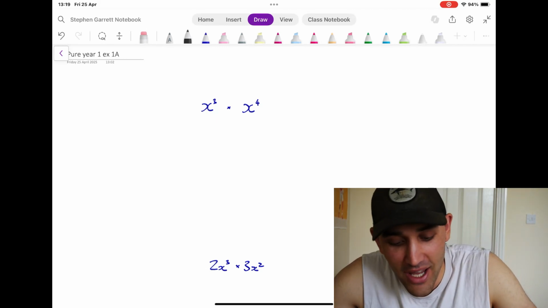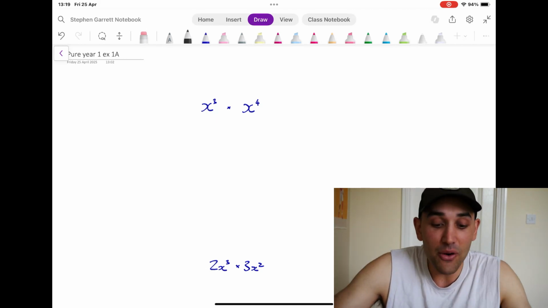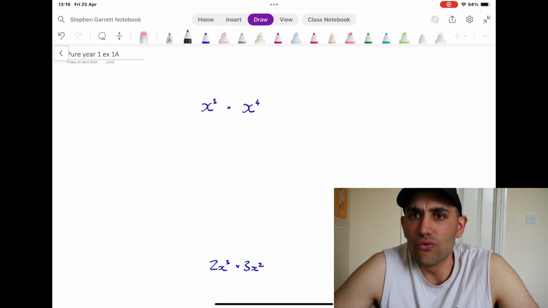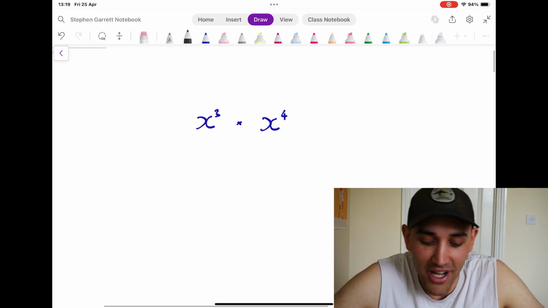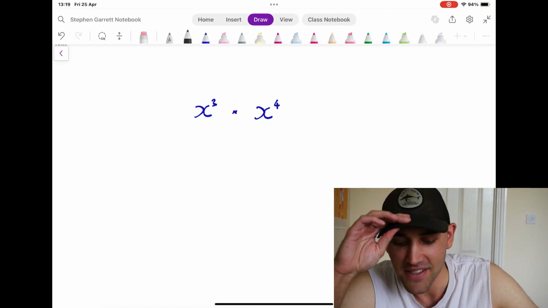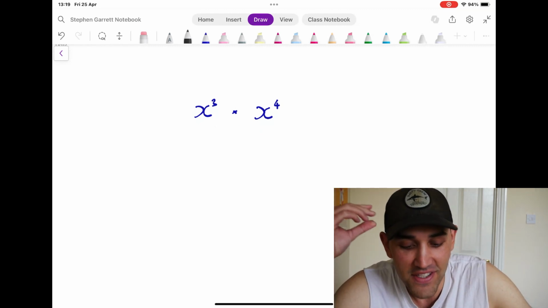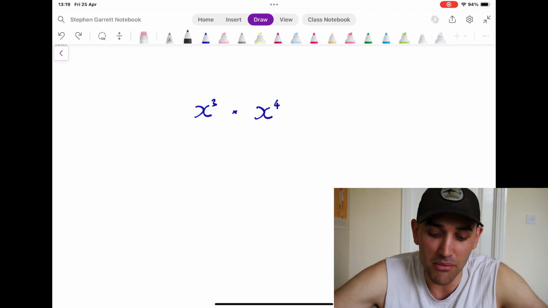Okay, so here we have some index laws. We're going to be looking at index laws. How do we manipulate these things? What are the rules? Okay, when I have x cubed multiplied by, I've got my little multiply sign small there because it can get a bit confusing with x's and multiplieds in the same universe. So this I'm calling multiplied by, that's my little cross symbol.